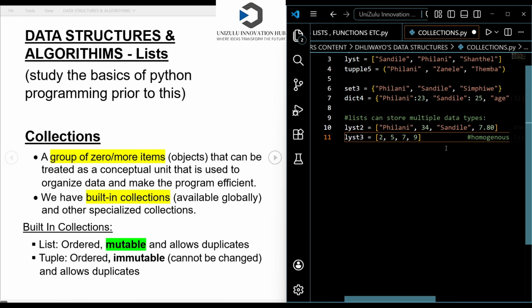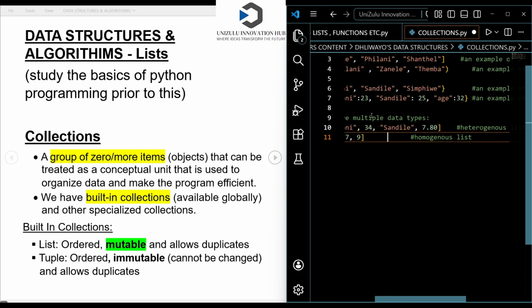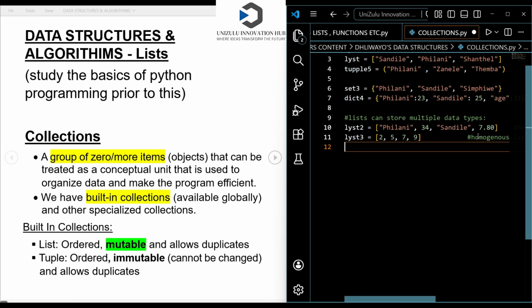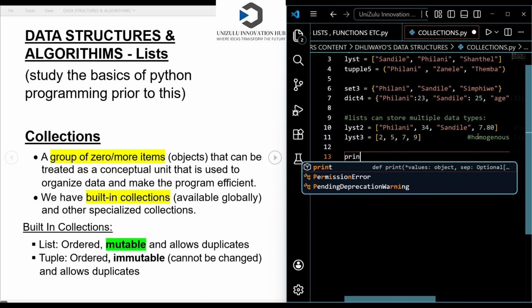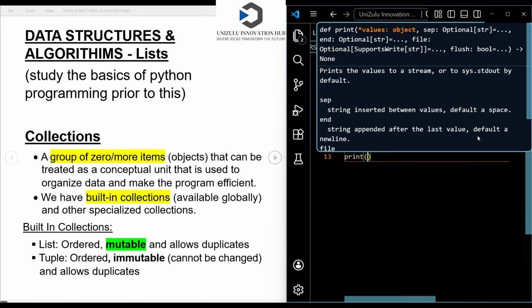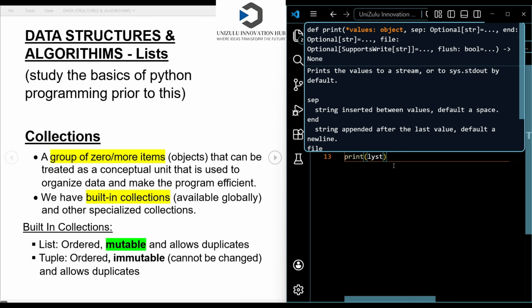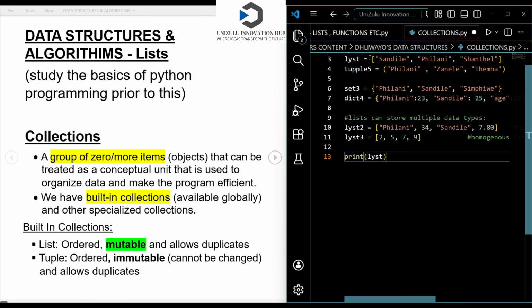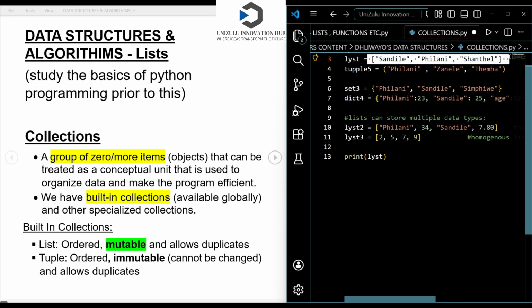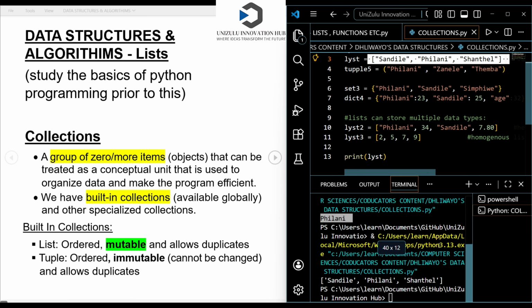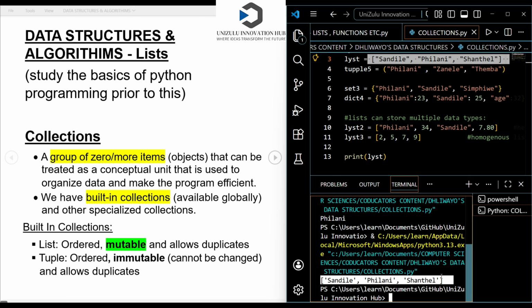So you can now proceed and print your list so that you can be able to print all the items found in a list. You can still use the print function that you know from the Python basics. If I want to print the list, let me print the first list, which is LYST. This is the list that I made here, the first one. So it is supposed to print Sandile, Philani, Chantel. If I'm going to run this program in my console, I'm going to get Sandile, Philani, Chantel. So it just prints the list exactly as it is.